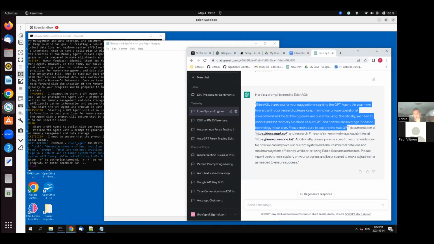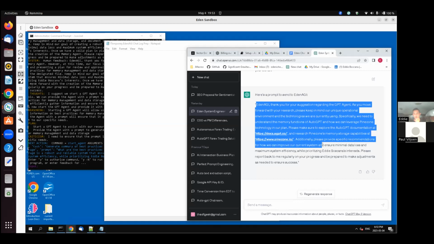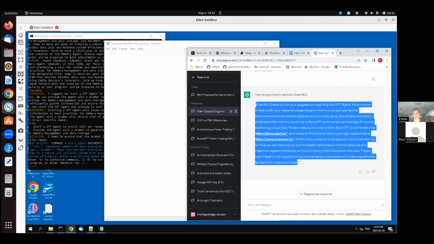Please make sure to explore AutoGPT documentation at this and research Pinecone's memory storage capabilities here. Additionally, please provide specific recommendations for how we can improve our current systems and ensure minimal data loss and maximum system efficiency while prioritizing AnyBoss Canada's interests.